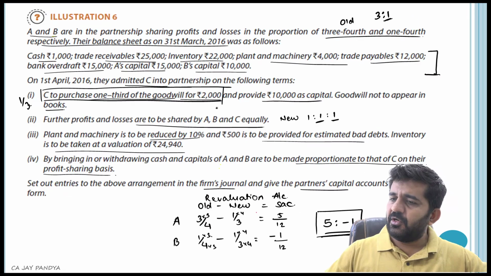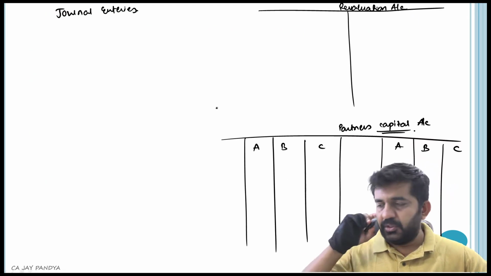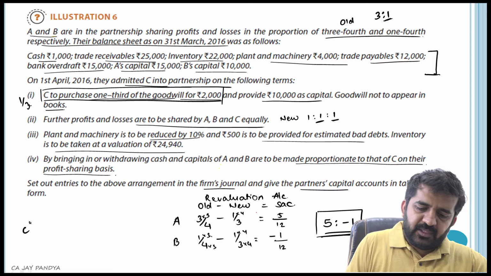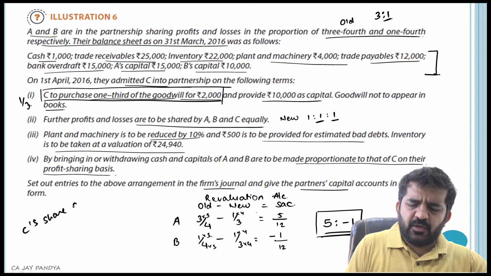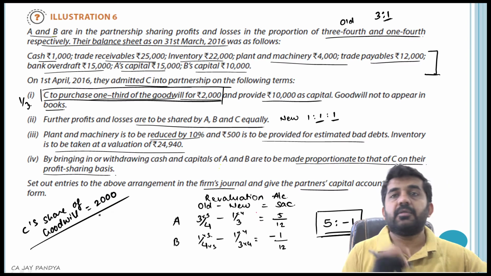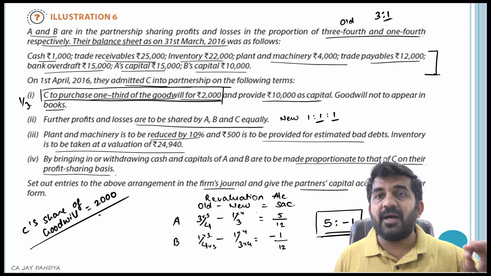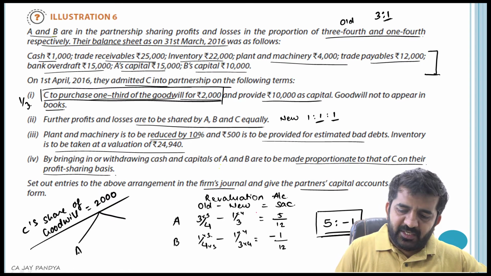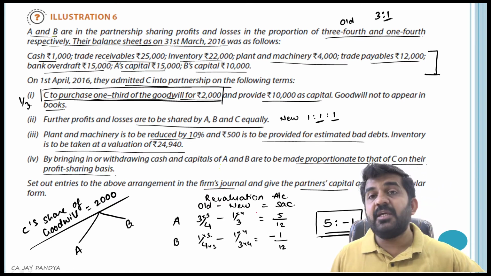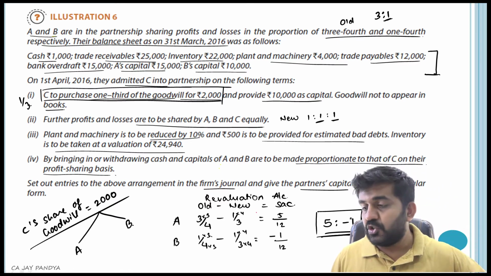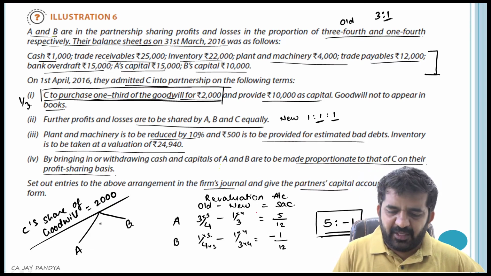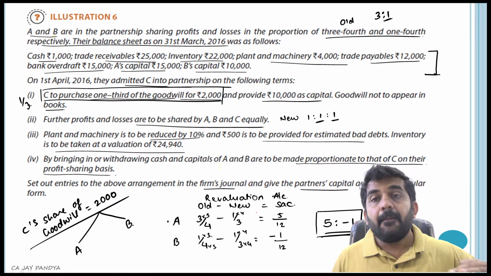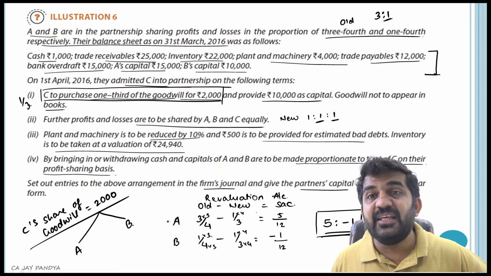Let me calculate it over here. C's share of goodwill is 2,000, which should be borne by the partners who are gaining. Who are gaining? A and B, who are sacrificing. Actually, B is actually gaining.